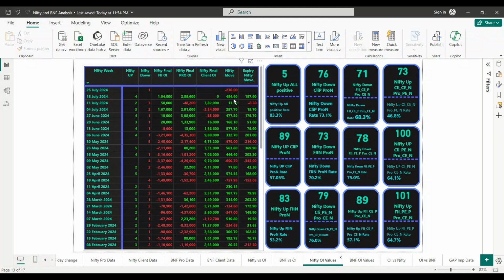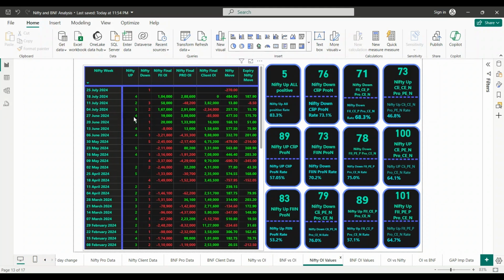And Nifty moved 484 points that week. On an expiry date it moved 107 points. So it gives such nice data in one column: what happened on the expiry day, the Thursday, what happened the whole week, and how many times up, down, and the OI.